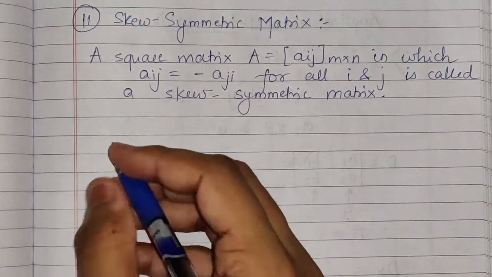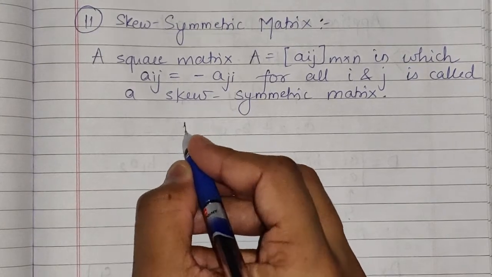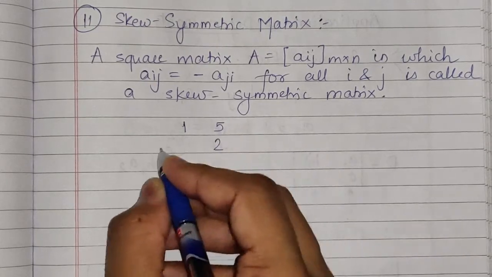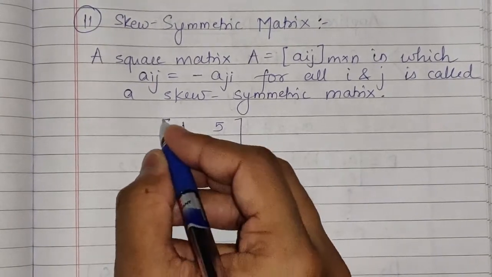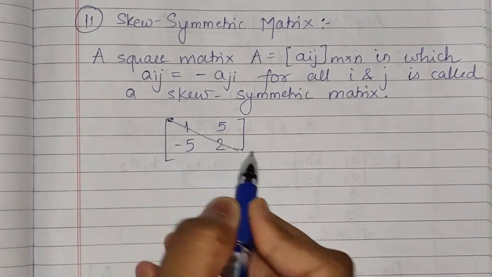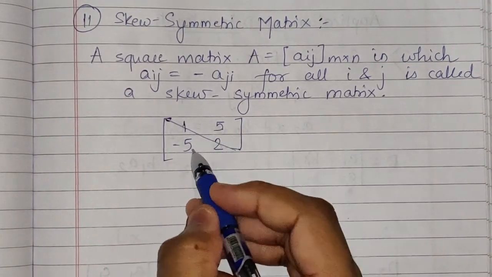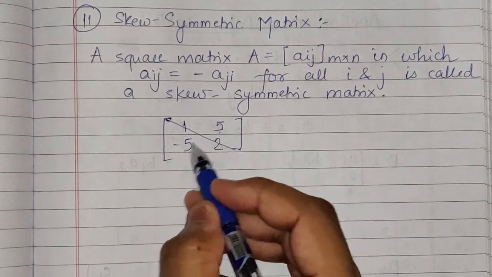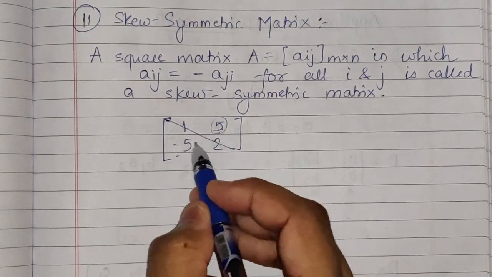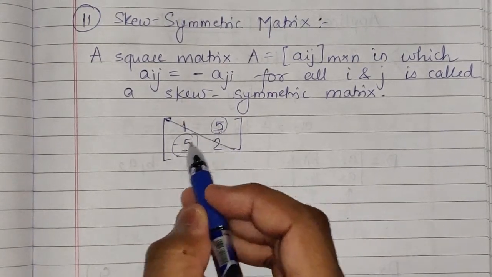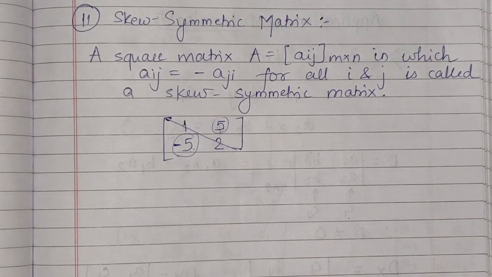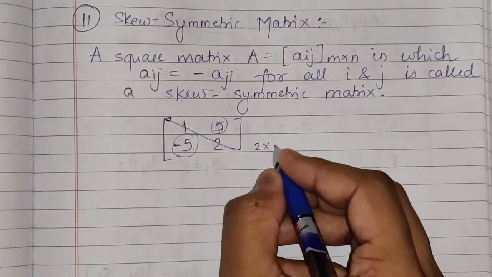For example, consider the diagonal elements, and here I am writing 5 and here I am writing minus 5. Now this is a 2 by 2 order matrix in which, if you eliminate the diagonal elements, you can see that both the elements are equal but having different signs. This is plus and this is minus. So this is A12 and this is A21. Both are equal but with the minus sign. So this can be called a skew symmetric matrix. Okay, so this was order 2 by 2.